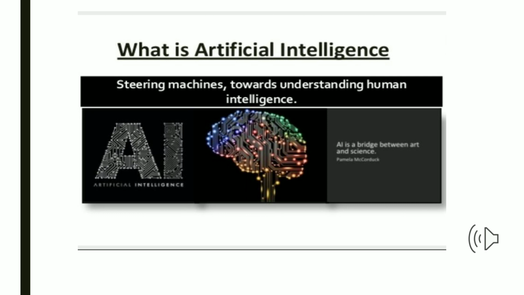So, our first point is what is artificial intelligence? AI is a bridge between art and science. Computer science defines AI research as the study of intelligent agents, any device that perceives its environment and takes actions that maximize its chance of successfully achieving its goals. It can also be defined as a system's ability to correctly interpret external data, to learn from such data, and to use those learnings to achieve specific goals and tasks through flexible adaptation.